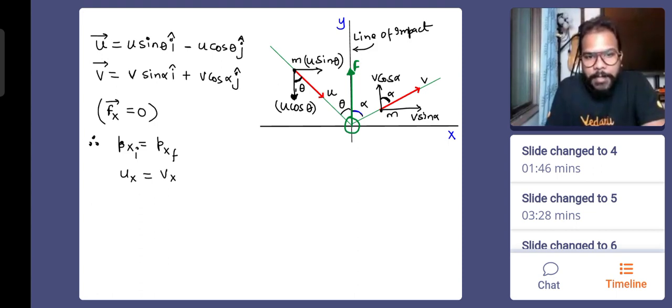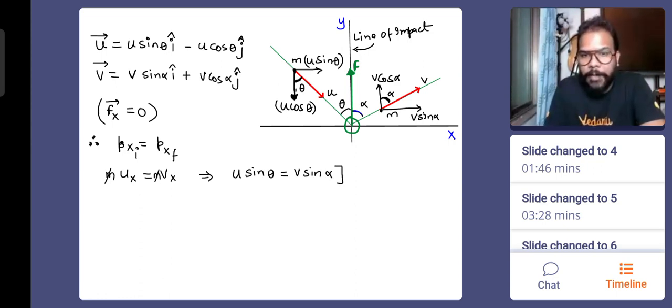We can say Ux will be equal to Vx, which means the mass cancels out. What is the value of Ux? U sin theta and V sin alpha. Okay everyone, this is our equation number 1. What do we want? We want the velocity V.